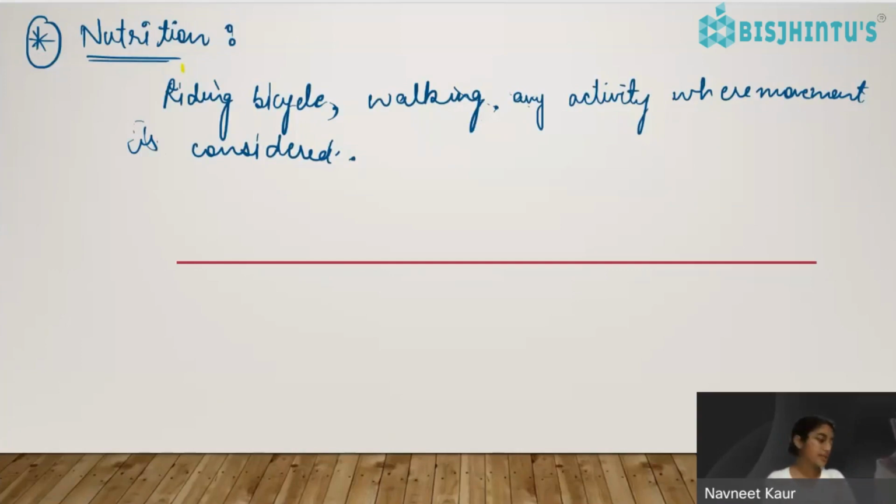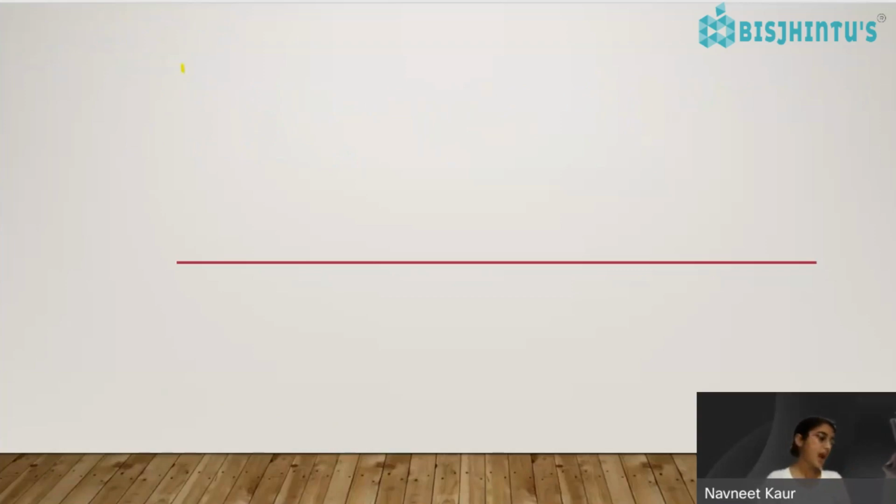How do living organisms or living things get their food? So now we have two divisions, autotrophic and heterotrophic. So what are autotrophs?